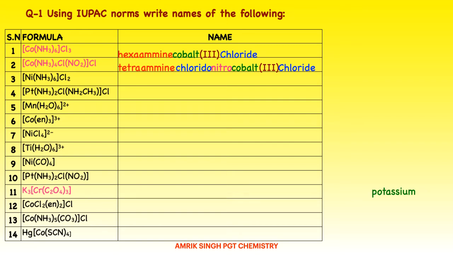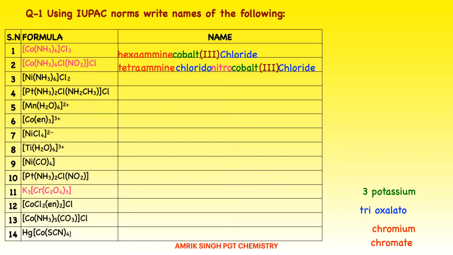Okay, let's write the 11th one. I have something present before the square bracket, that is the metal potassium, and 3 potassiums are there. I will not write their number. And then oxalato is the ligand, chromium is the central metal, and oxalato how many? Try 3 oxalato.